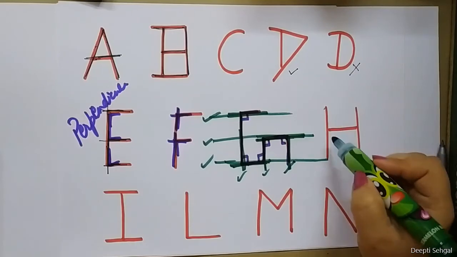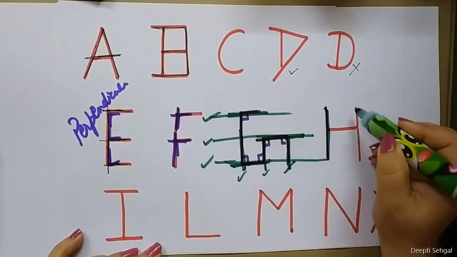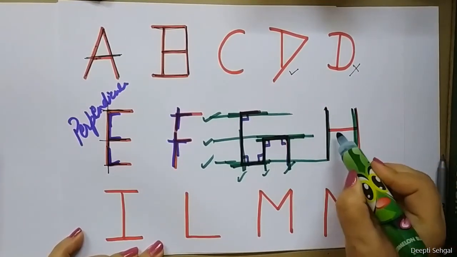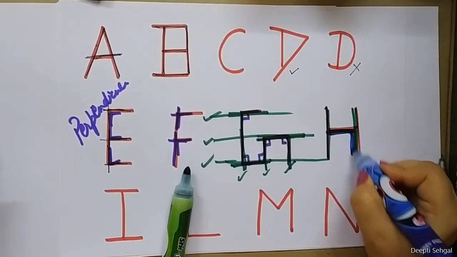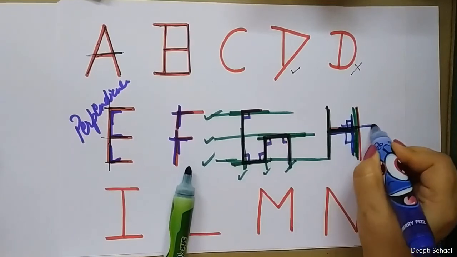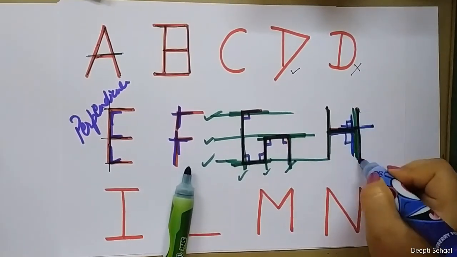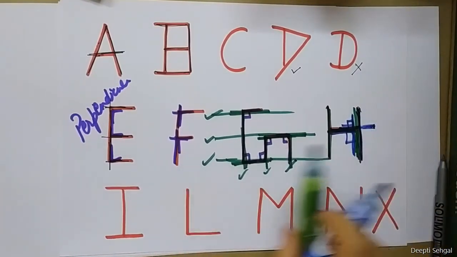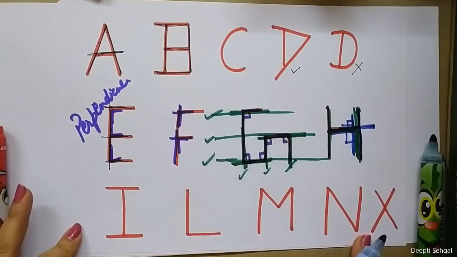Okay. Now see H, vertical lines of H. These are parallel lines. If I see this and this, then this is L, this and this, it is L again. So this line and these two lines are perpendicular lines. Now you try to find out about these alphabets on your own.